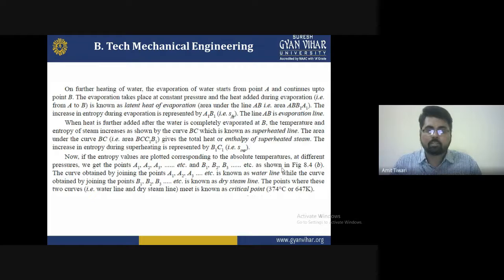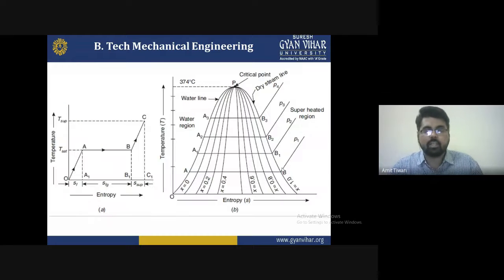The point where these two curves, the water line and the dry steam line, meet is known as the critical point, at a temperature of 374 degrees Celsius, or 647 Kelvin. You have to show this in the temperature-entropy diagram. At 374 degrees the superheated steam is reached, but there is no presence of any water particles in the vapor. It behaves completely like a perfect gas.